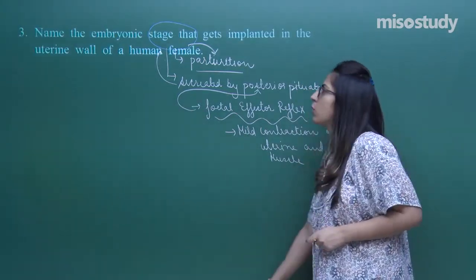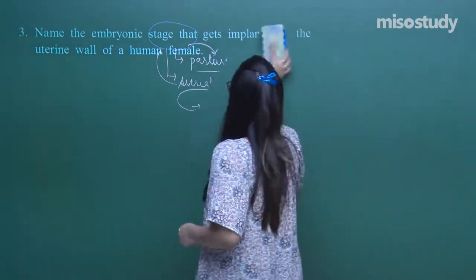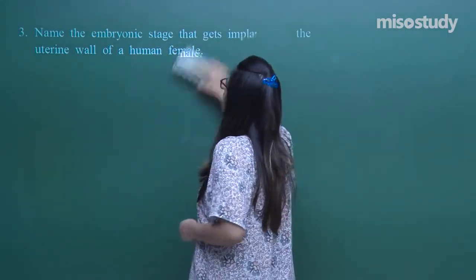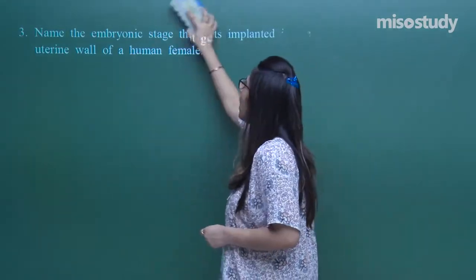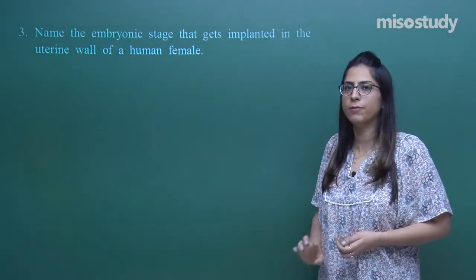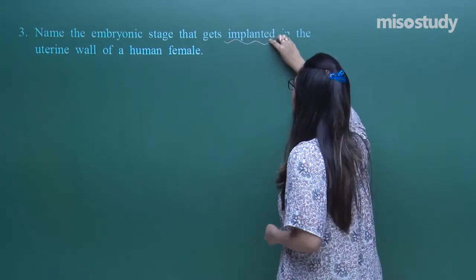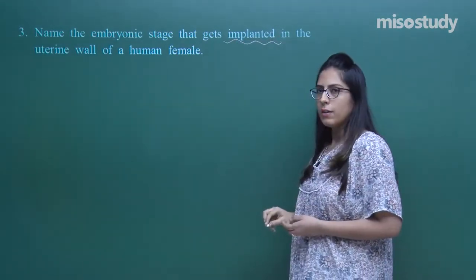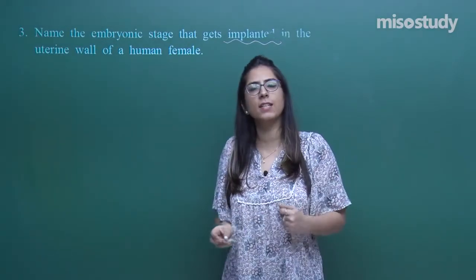So, the next question is also a 1 mark question. Name the embryonic stage that gets implanted into the uterine wall of a human female. That means we are talking about the process of implantation, that means we are talking about pregnancy, that means fertilization has taken place.